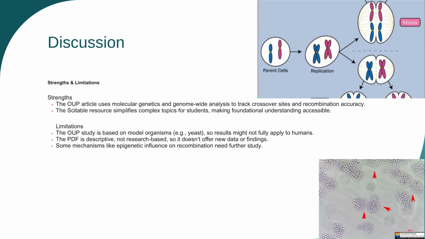Limitations. The OUP study is based on model organisms, e.g., yeast, so results might not fully apply to humans. The PDF is descriptive, not research-based, so it doesn't offer new data or findings. Some mechanisms like epigenetic influence on recombination need further study.